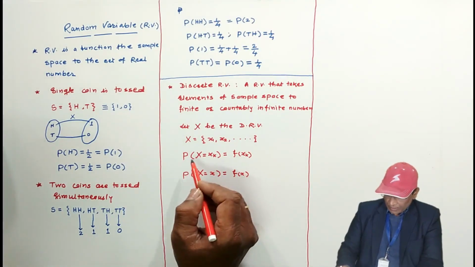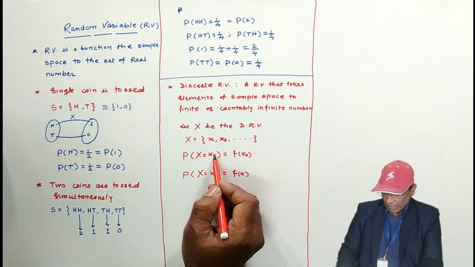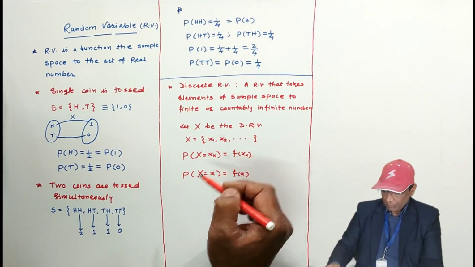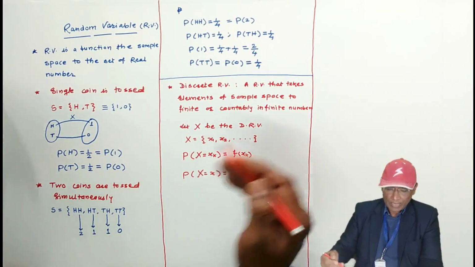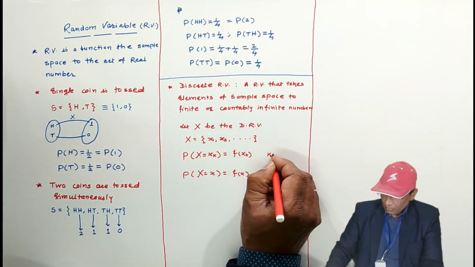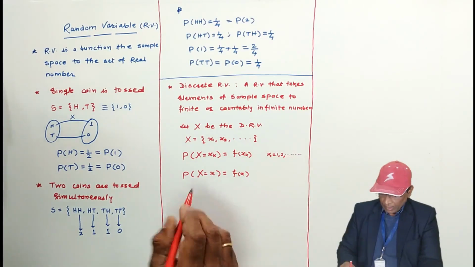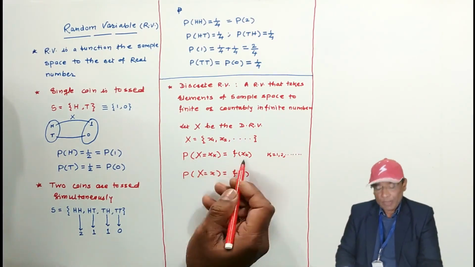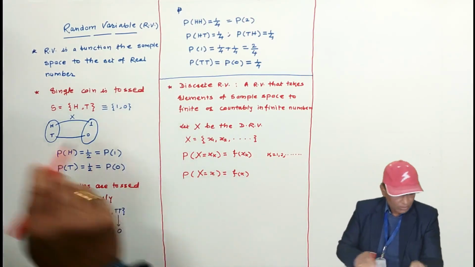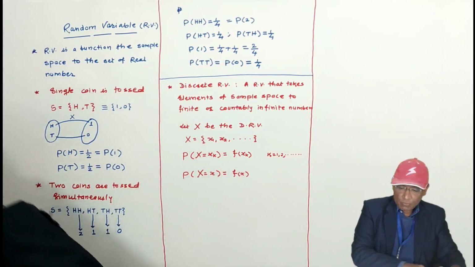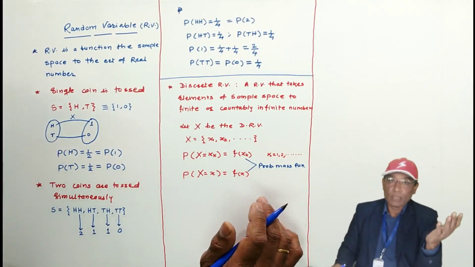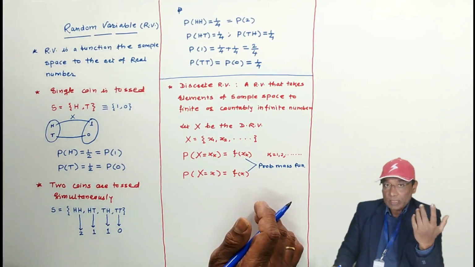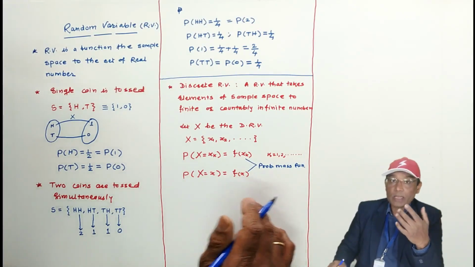So what does this indicate? The probability of x1, probability of x2, probability of x3, probability of x4, probability of xk. Here k varies from 1 to infinity. And this probability of X equal to xk, or f of xk, or simply f of x, is the probability mass function. In a continuous random variable, the same analogy will be applicable, but we will call it the probability density function.